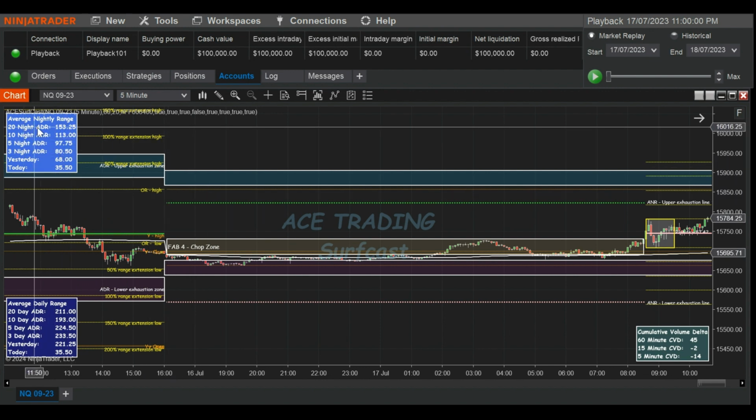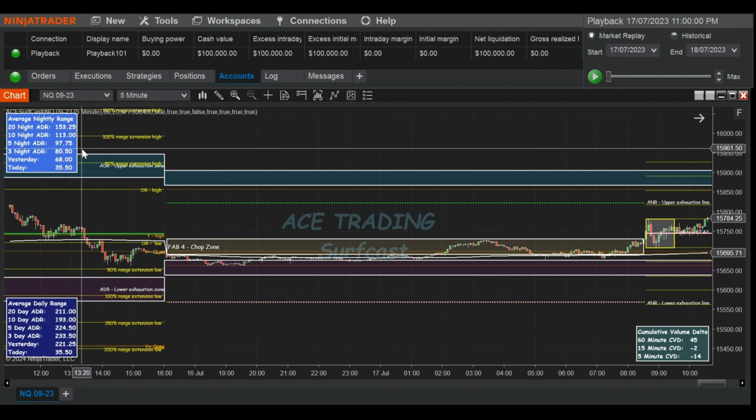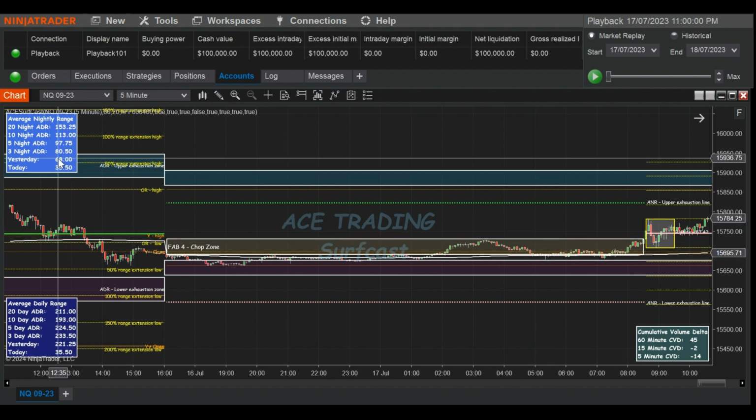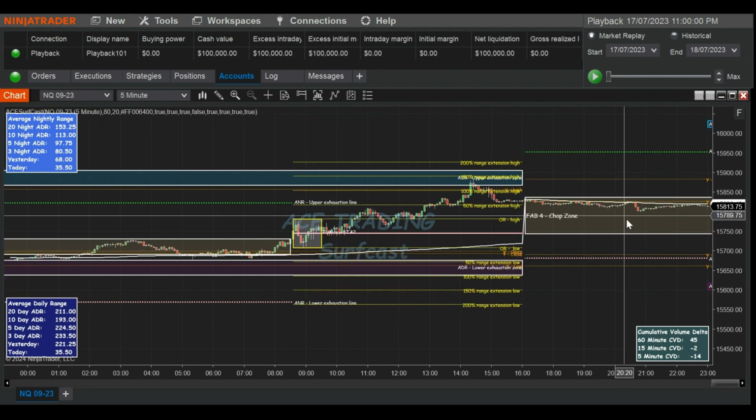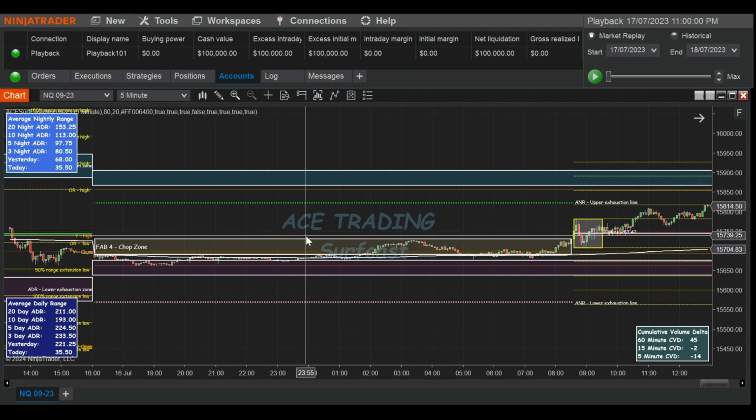So it's the night ADR. On average over the last 20 days, we have 153 points. Currently, today's session is what is happening right now, and the previous day's session would be a combination of 68. Generally, you will find it'll stick to the averages, but sometimes if you have massive breakouts, it does distort the data a bit.